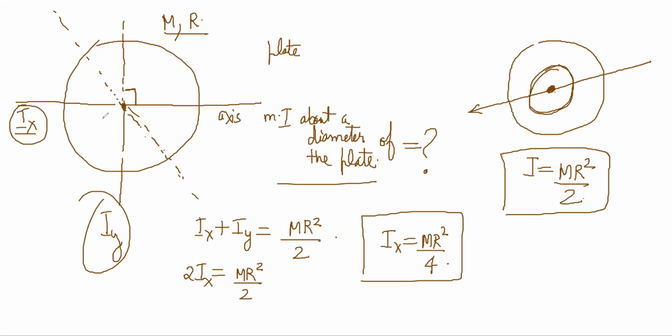I will take another diametric axis. I know that Ix and Iy will be the same, so 2Ix will be equal to this. So we have learned about this perpendicular axis theorem.